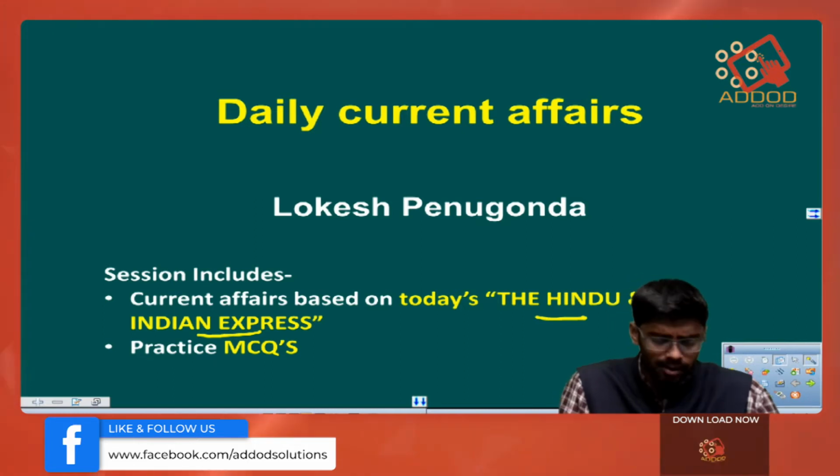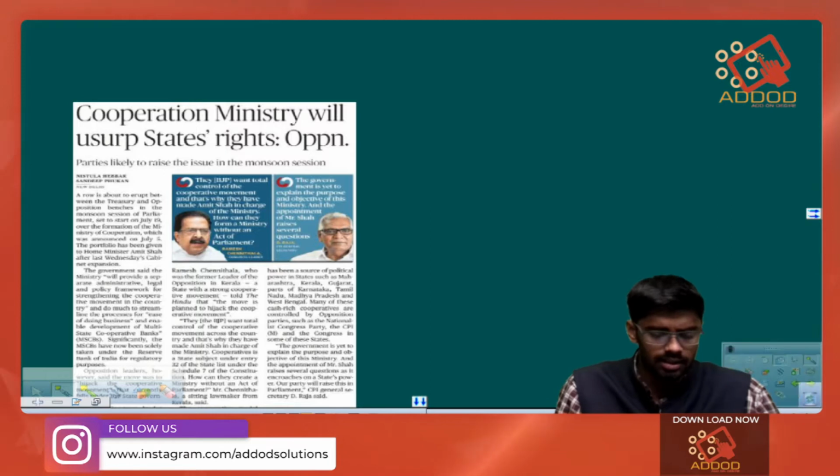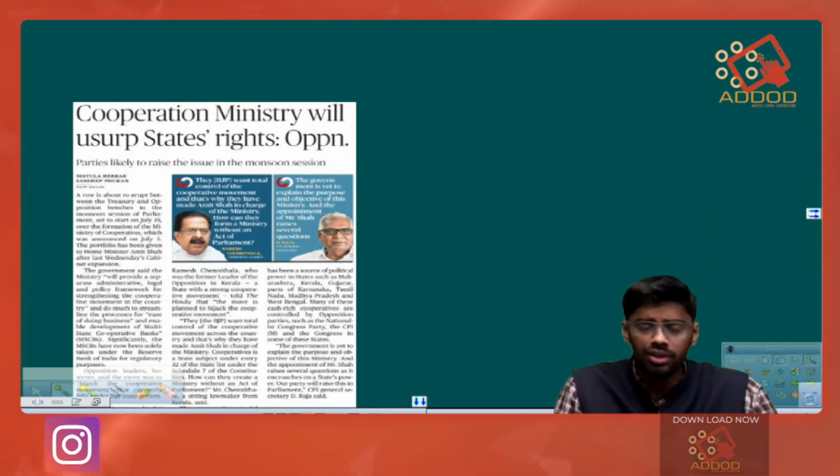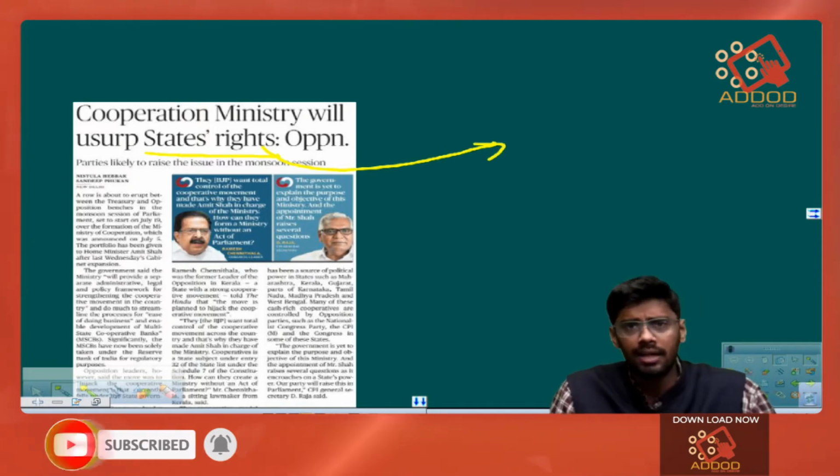Later we'll see some practice MCQs in the end. We'll begin with the first article: Cooperation Ministry will usurp the states' rights. So, what is this article mainly talking about?